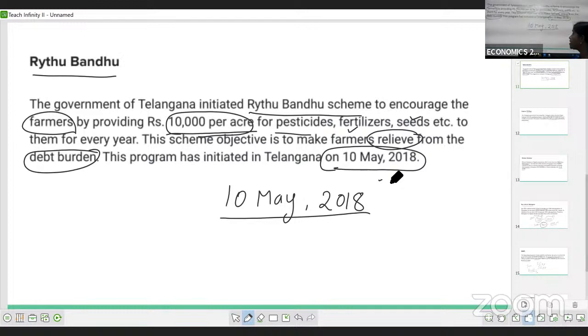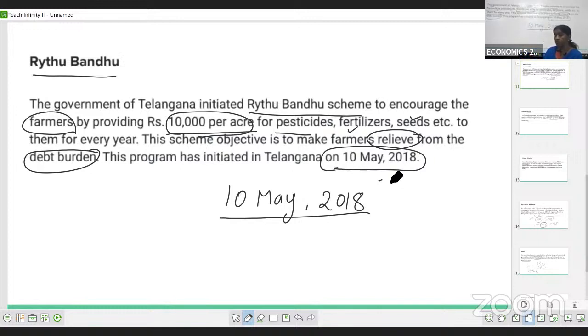Apart from that, we discussed the Asara pension scheme. Asara means support for the poor people, for widows, not women, widows. Then next, the aged people, HIV/AIDS patients, and toddy tappers, they are giving some pension amount. That is the Asara pension scheme.